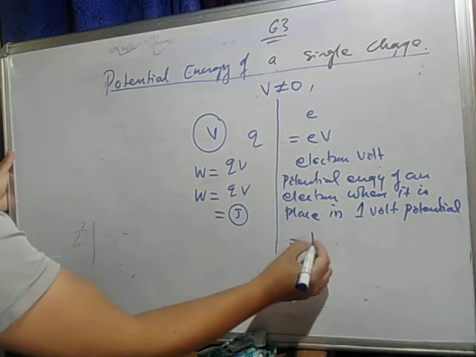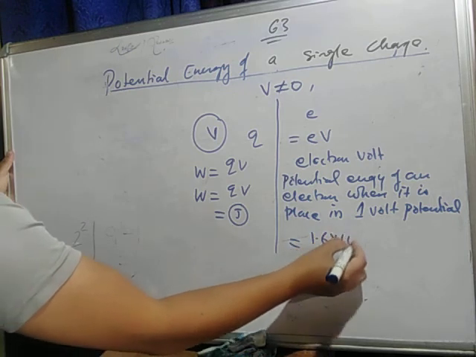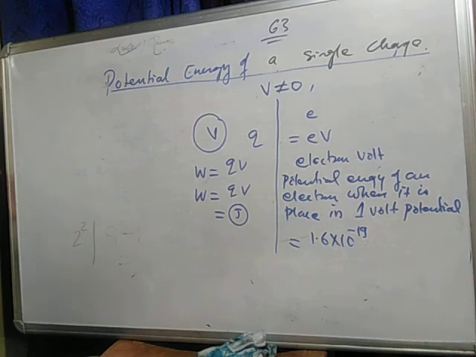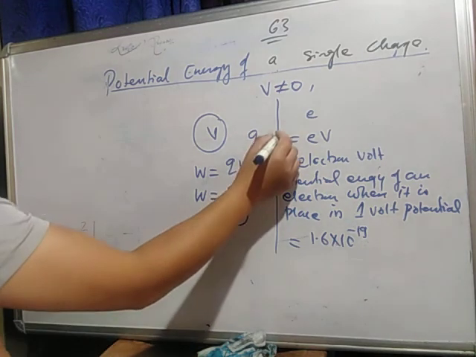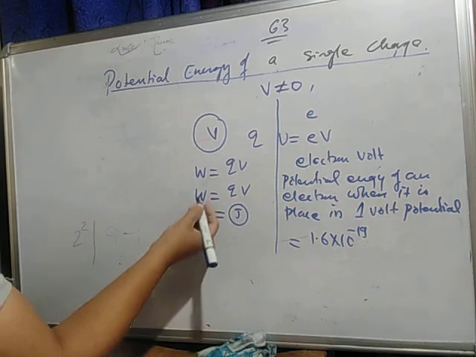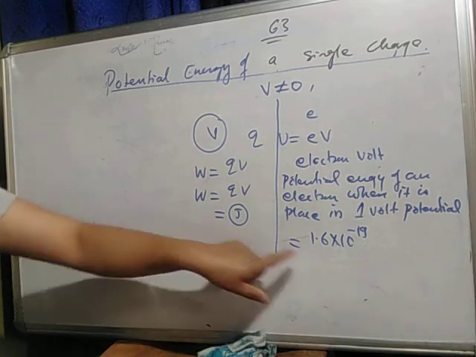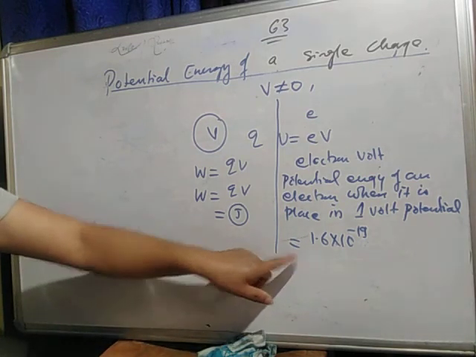This is your E. What is the value of E? 1.6 into 10 to the power minus 19. Clear? So this is potential energy, this is also potential energy. Clear? So when should we use the SI unit? This is the SI unit, and this is the electron volt.